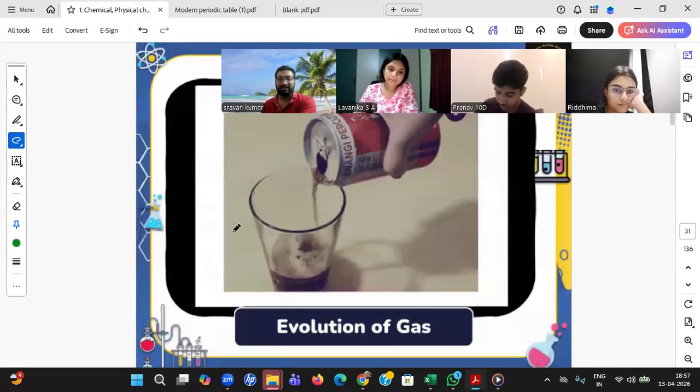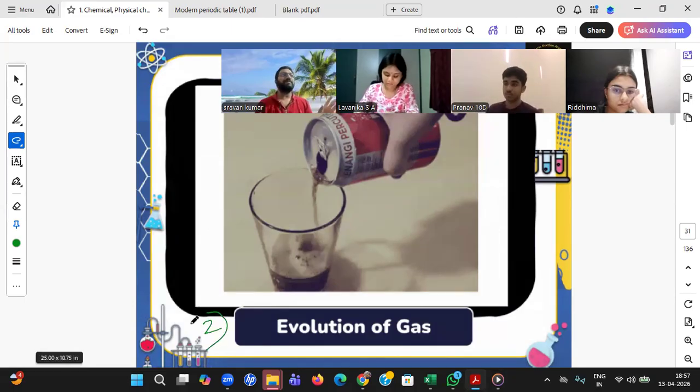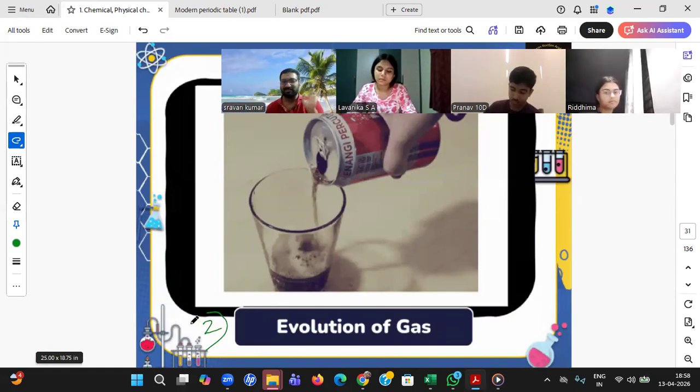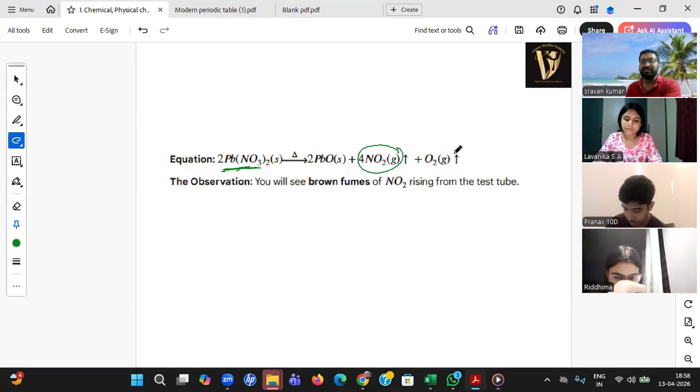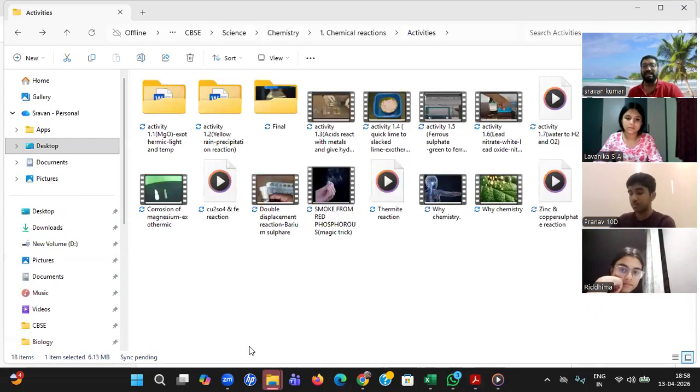Okay. So the first thing is color change. The second thing is evolution of gas. Whenever you are able to see some gas coming outside, you don't know what is happening, but still some gas is coming outside, you can say chemical change, chemical reaction. Let us take one activity. Lead nitrate, I don't know what it is, but I am able to see some gases in this equation. If the gases are coming, that's a chemical change. Show me that.